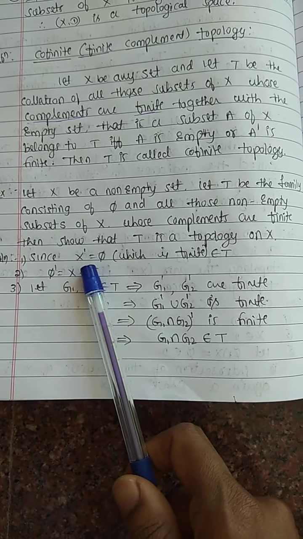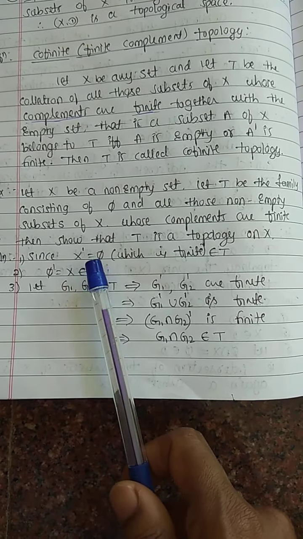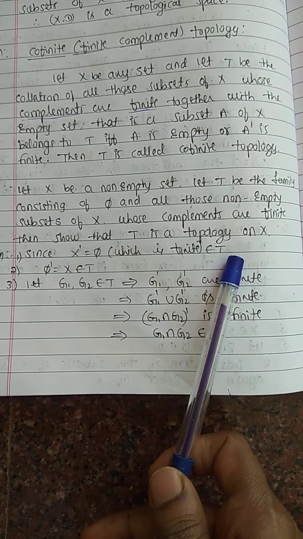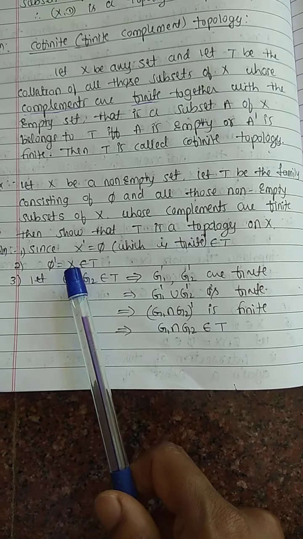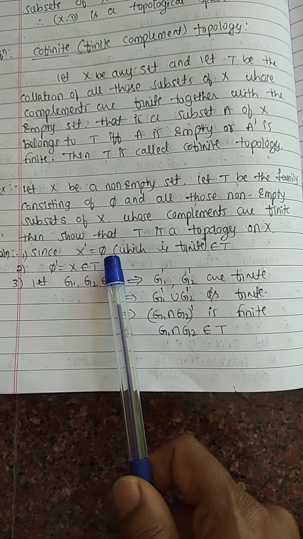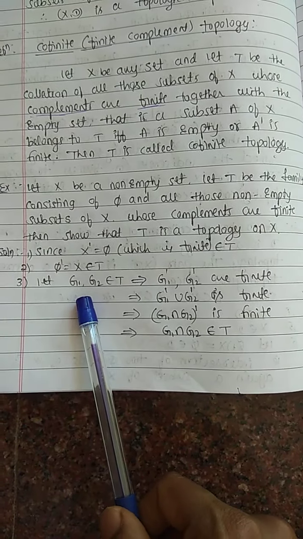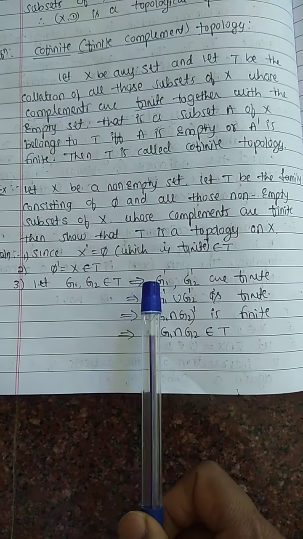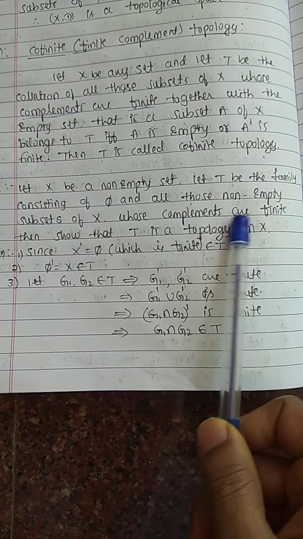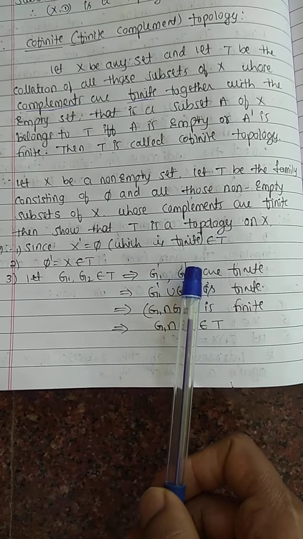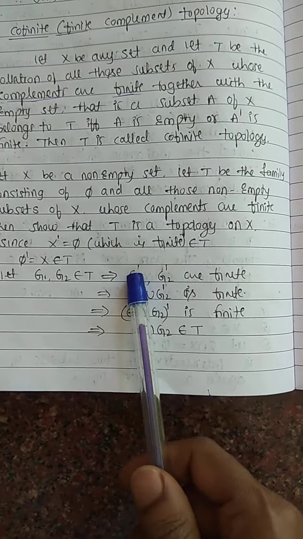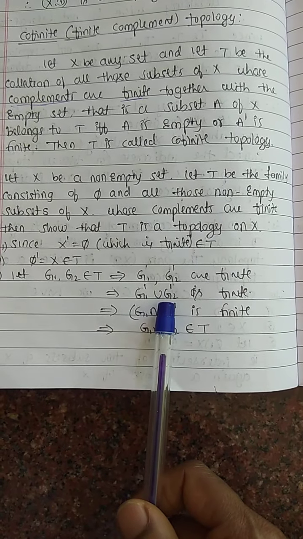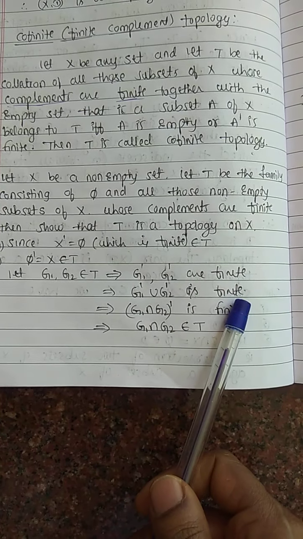Here, X complement equals φ, which is finite, so X belongs to T. φ complement is X, so φ belongs to T. The first two conditions hold. Let G1 and G2 be any two elements of T. Then their complements are finite, as given. G1' and G2' are finite, so their union is finite: (G1' ∪ G2') is finite.